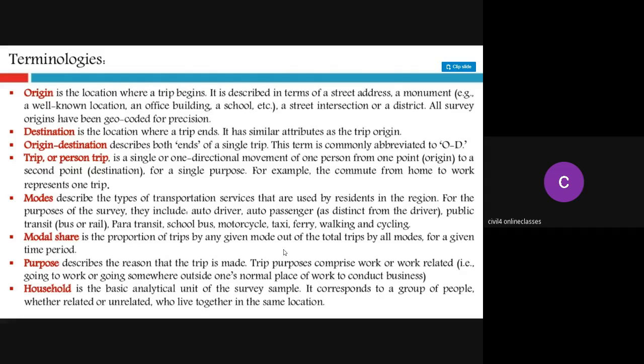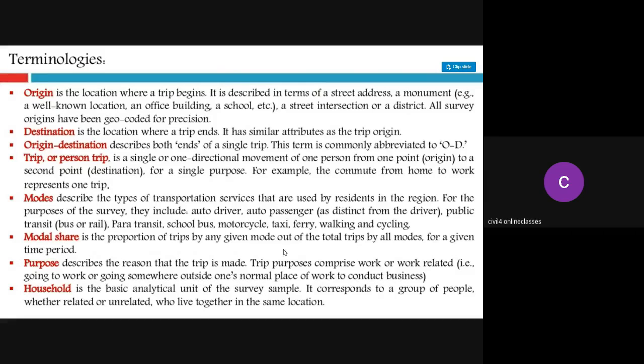So in the morning trip, the origin and destinations are different, and in the evening trip, the origin and destinations are different. Now origin destination describes both ends of a single trip. Single trip here means from your home to college. This term is commonly abbreviated to OD. So if anybody says OD survey or OD data, that refers to origin and destination.